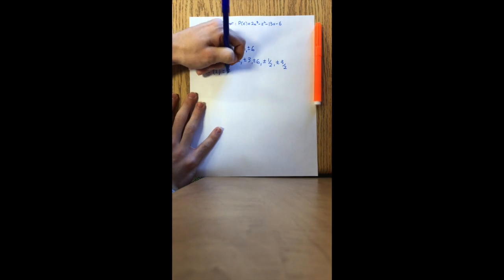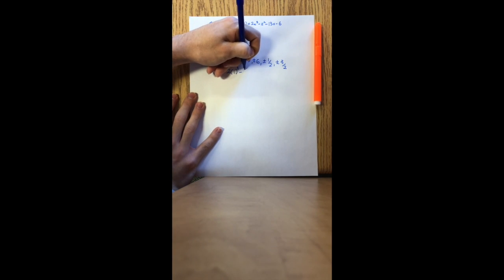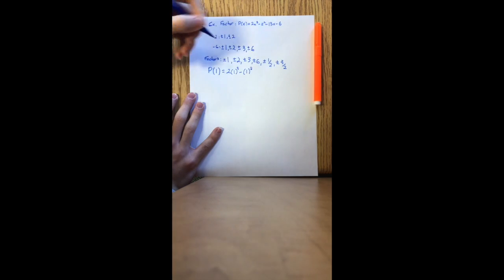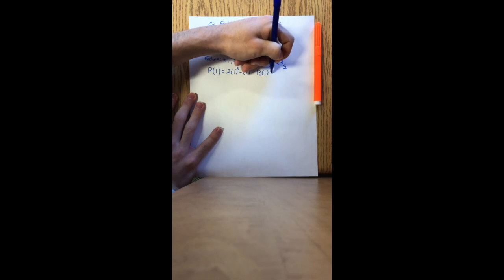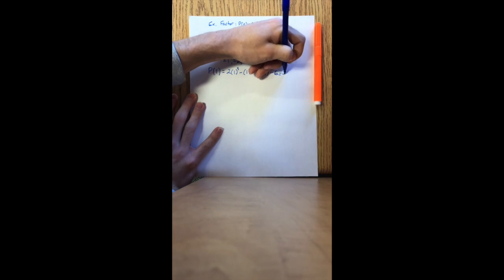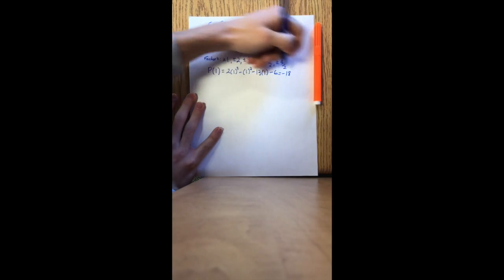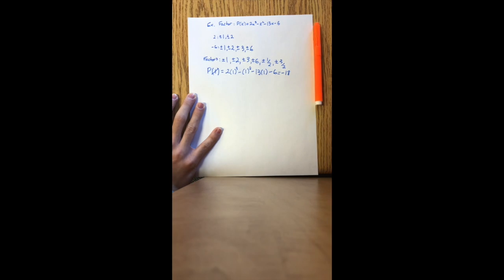So if you plug it into the equation, you get an answer of -18. Now, -18 is not equal to 0, which means that this number is not a factor. So 1, not going to work.